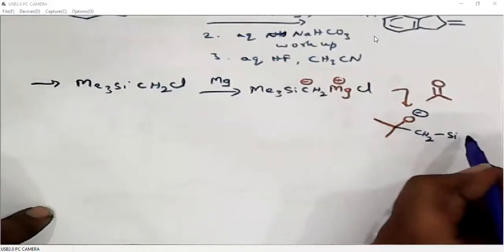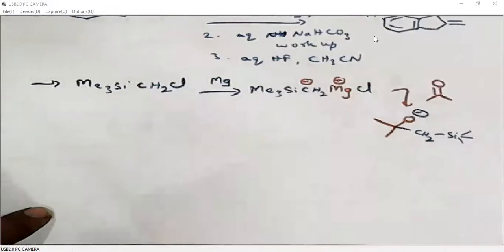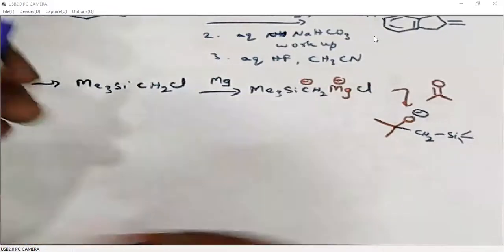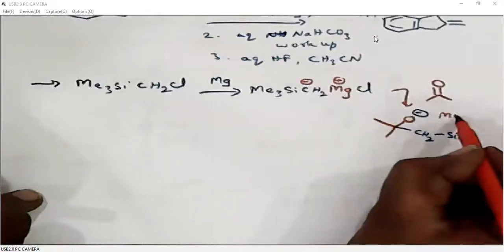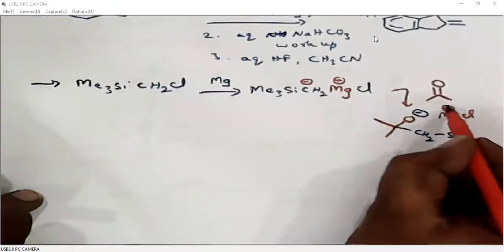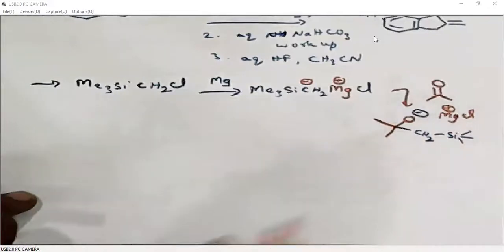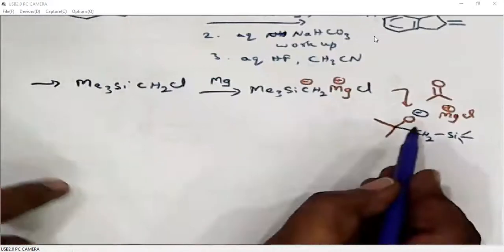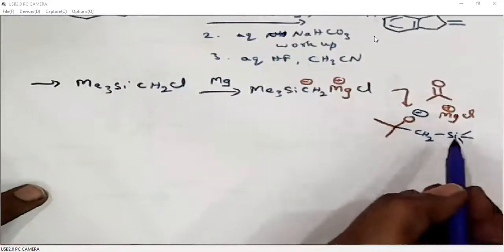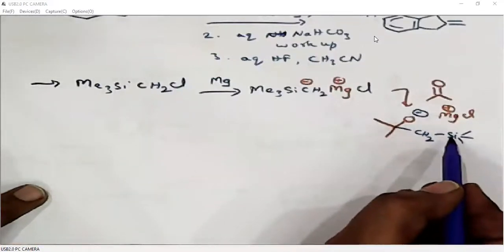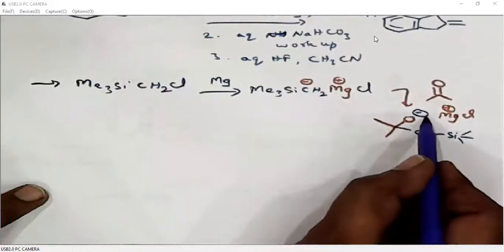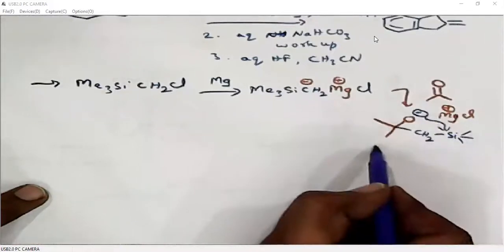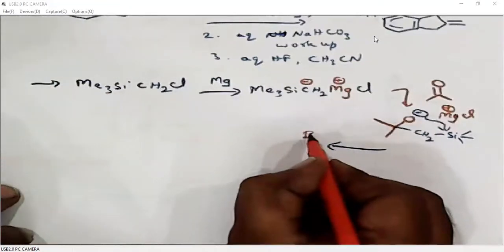CH2 TMS. Of course, the counter ion is magnesium chloride. Then we have negatively charged oxygen, and at the same time we also have a silicon group in the same molecule, so it undergoes Brook rearrangement.